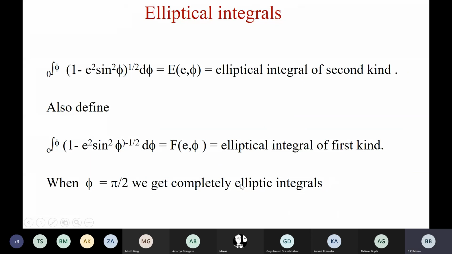So I close it here. You may log out, and in the next class we will discuss the actual path of yarn in the rigid thread model, ignoring this elliptical integral because of the complexity of the solution. Okay, you can log out.